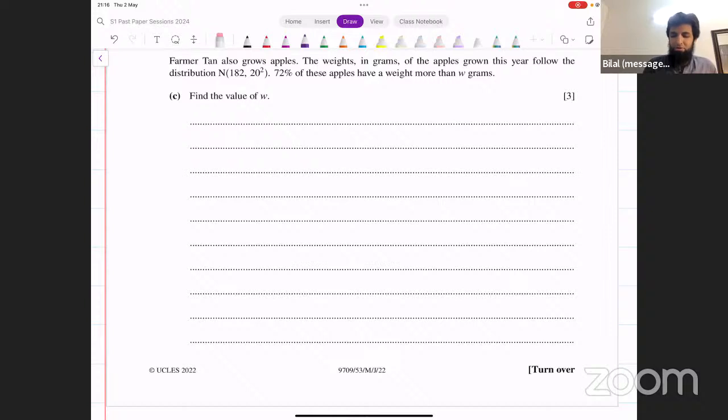Now this is inverse normal. It's a normal distribution with mean 182 and standard deviation 20. 72% of these apples have a weight more than W grams. So the probability of weight being more than W is equal to 0.72. That is what we're given. We need to find the value of W from this. This is simple inverse normal. We say, okay, Z greater than some value is equal to 0.72.